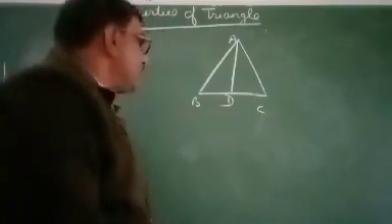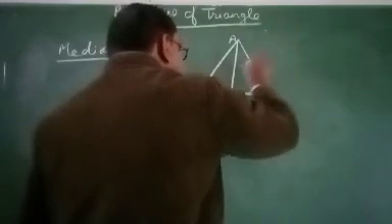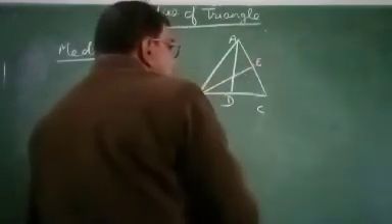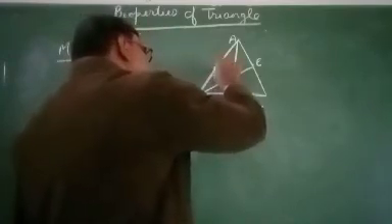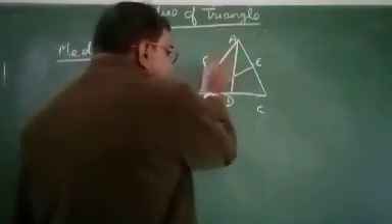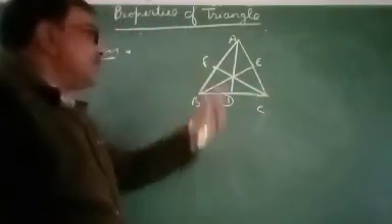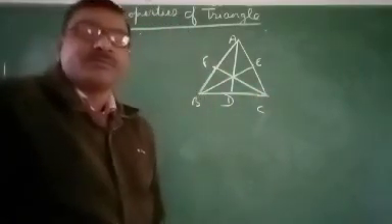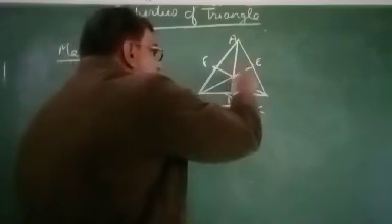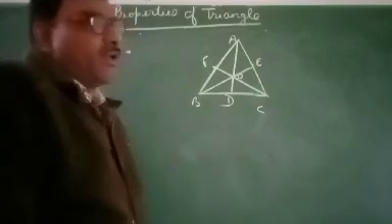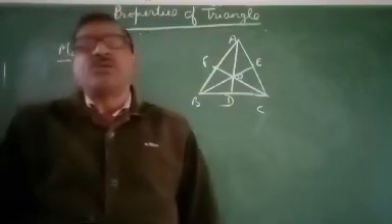So if you consider midpoint of AC as E and join B to E, then BE is the median. If you consider midpoint of AB as F and join CF, then CF is the median of triangle. The intersecting point of medians is called centroid of the triangle. So I hope that all the definitions are clear to you.